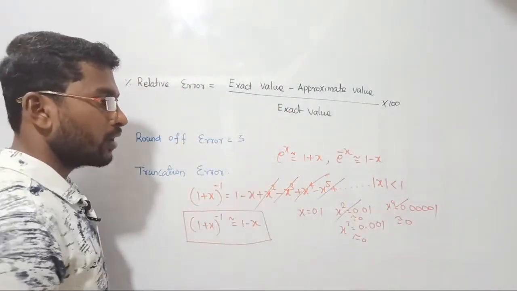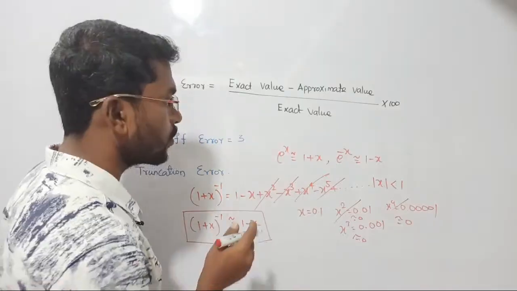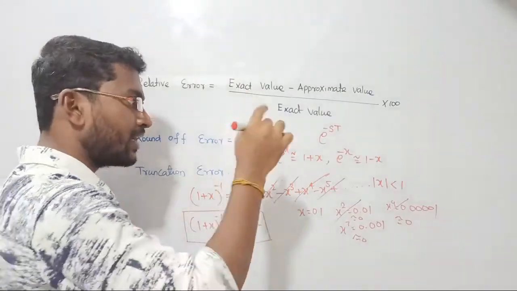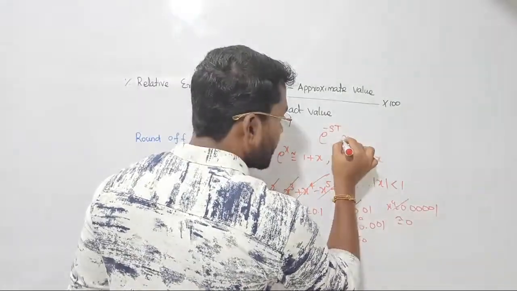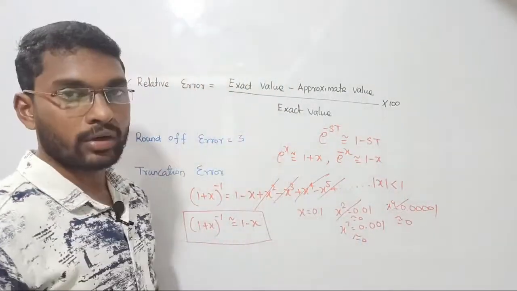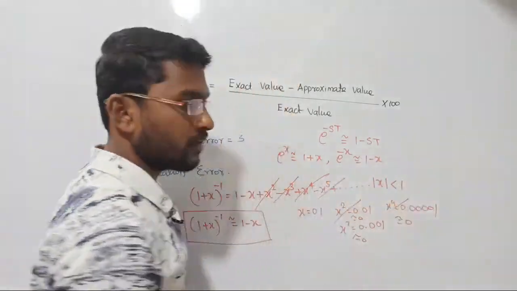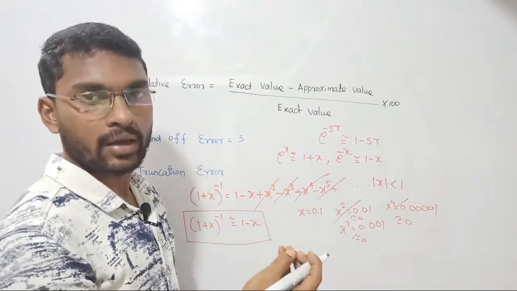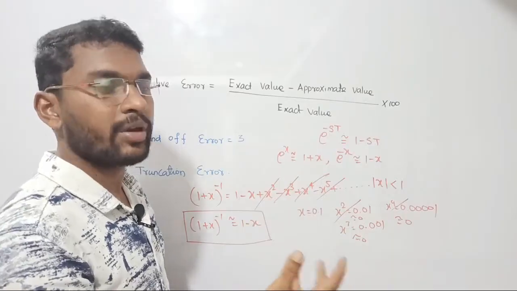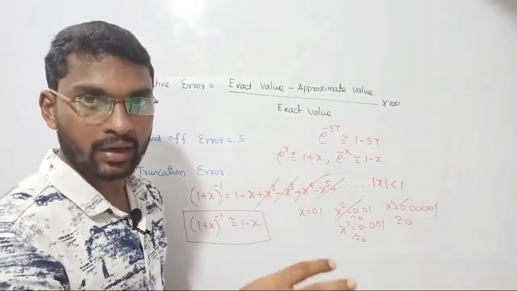I hope you all remember when I was talking about a transportation lag element in control systems. Just to revise your notes, the transportation lag element can be written as e power minus s into t. At that time I told you this e power minus st can be approximately written as 1 minus s into t, that is the equivalent value of your transportation lag system. This is the proof for that, because if I consider higher order terms, those values are negligible. When we are raising the order of the system, the values also become very small, so almost getting close to zero, and you don't need to consider them.